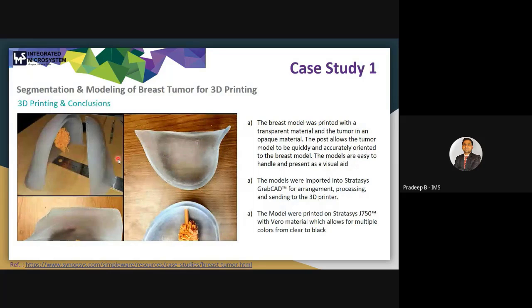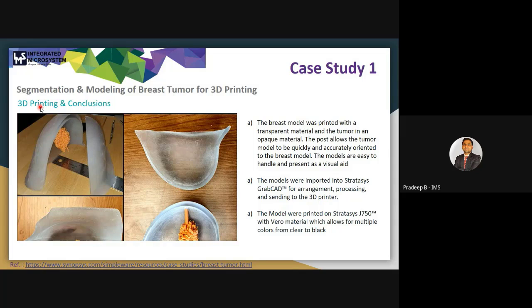You can see here the 3D printing and conclusion. After generating the 3D model in software, the breast model was printed with a transparent material. You can see here this is the transparent material. They changed the color of this breast to a transparent material so that they can have a better visualization of this tumor location, and they selected the color of the tumor as an opaque material.